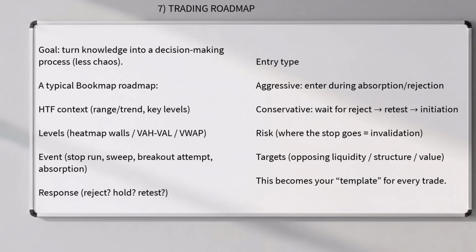Response. Reject, hold, retest. Entry type. Aggressive. Enter during absorption/rejection. Conservative. Wait for reject to retest to initiation. Risk, where the stop goes equals invalidation. Targets. Opposing liquidity/structure/value. This becomes your template for every trade.